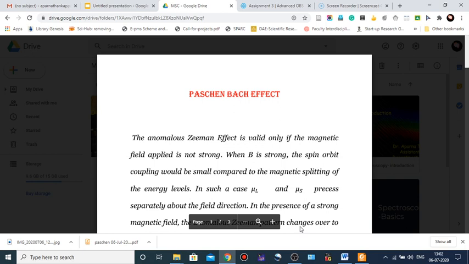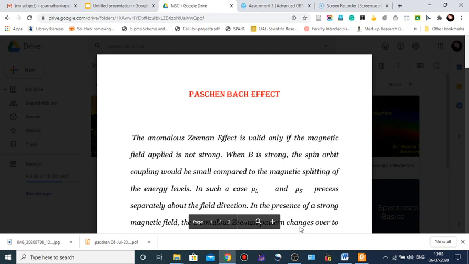Today we are going to discuss the Paschen-Back effect. In the case of an atom containing one single valence electron in an external magnetic field, it was also assumed that the field was very weak as compared with the internal fields due to the spin and orbital motion of the electron. When the external field becomes greater than these internal fields, the internal motions are greatly perturbed and the atom gives rise to the Paschen-Back effect.